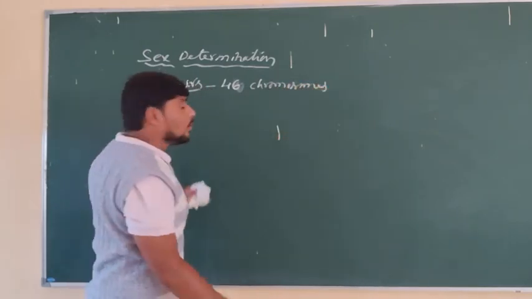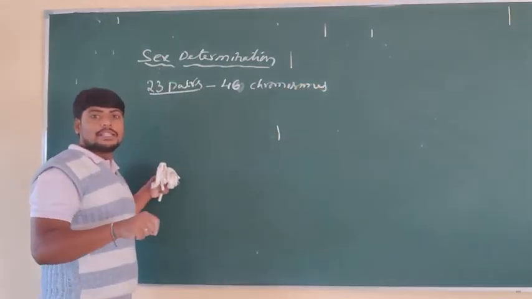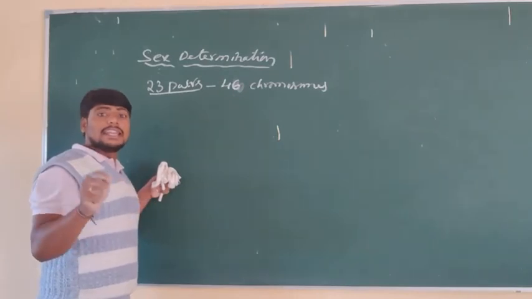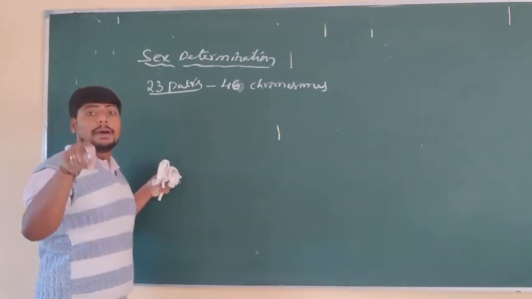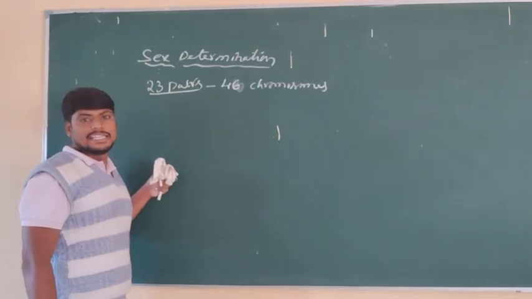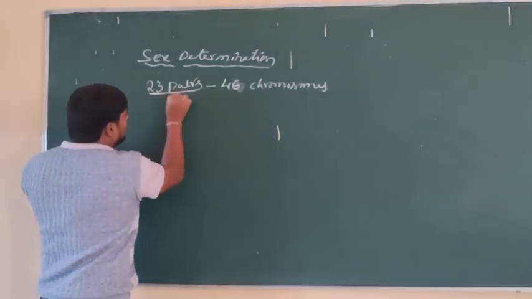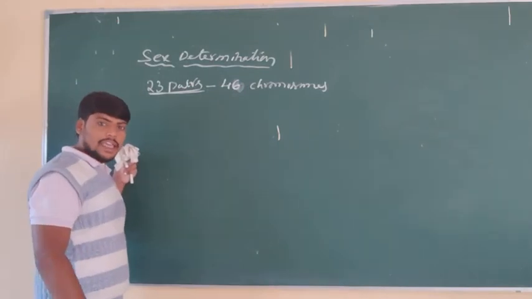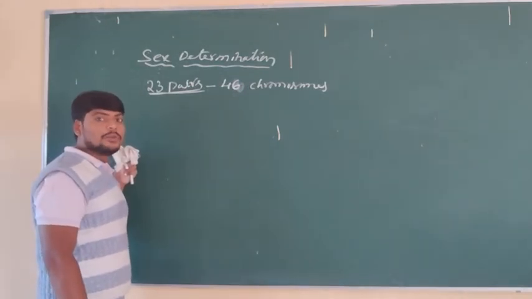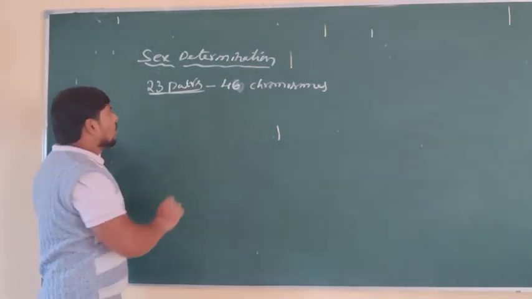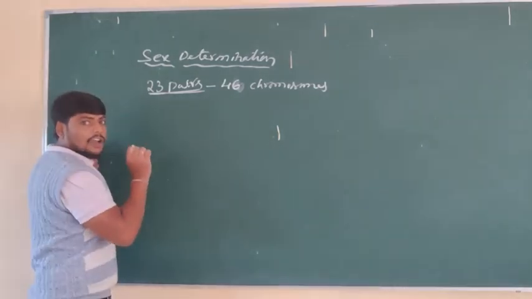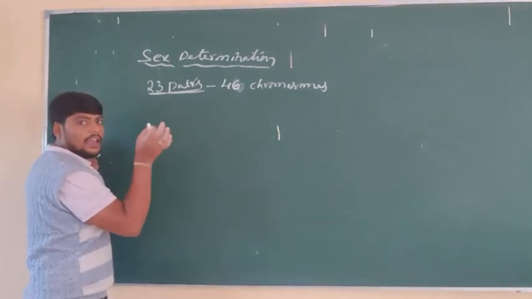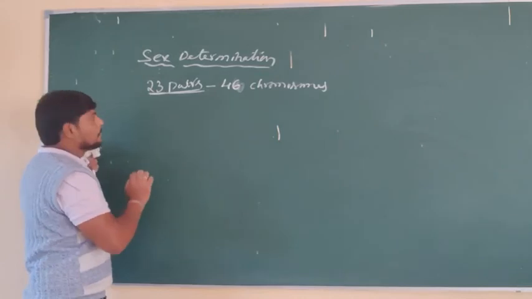How many pairs of chromosomes? 23 pairs. What is the number of chromosomes? The number of chromosomes is 46. So, what is the pair? The pair of chromosomes is 23 and the number of chromosomes is 46. So, in the 23 pairs of chromosomes of higher organisms like human beings,